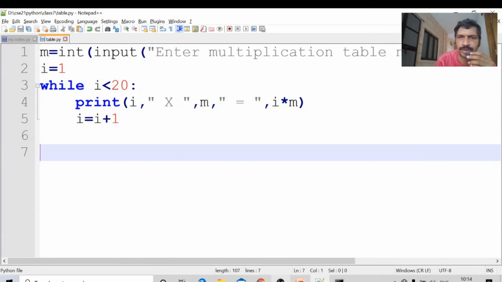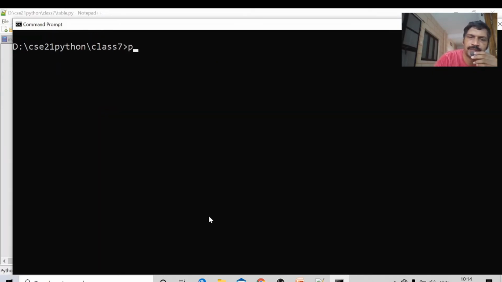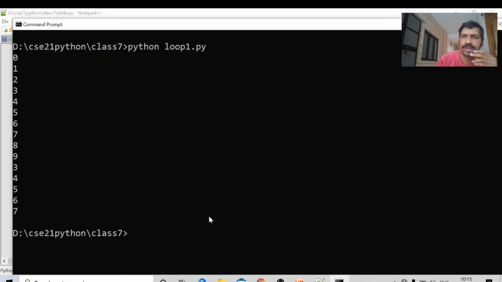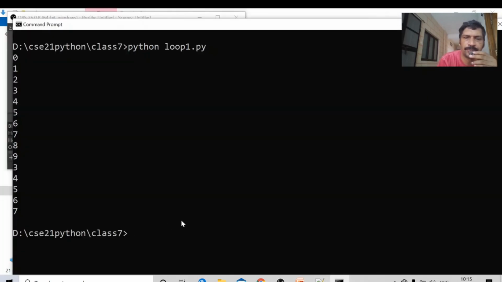How to run this program? Go to the command prompt, clear screen CLS, Python. The name of the file is loop1.py? Loop1 or loop? What is the name of the file? This one? Table, not loop. Table.py.